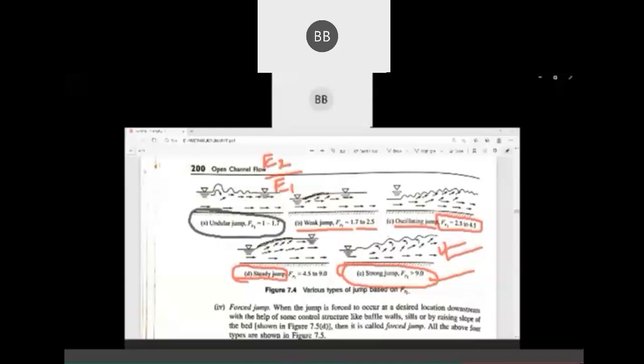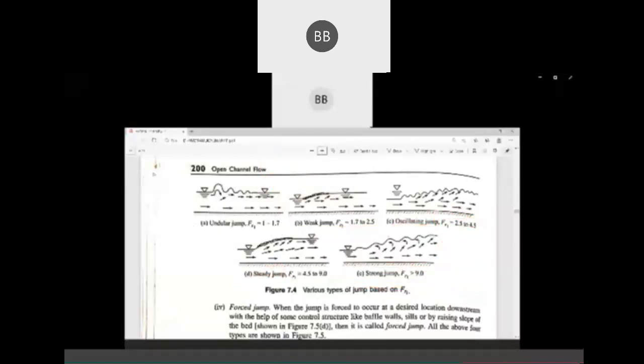Okay. So next we have some types of jump which are related to the location, based on location. Okay. See here, it's based on location. One is free jump, one is repelled jump, one is submerged jump. So it depends on the conditions. Here if you see the free jump, the jump occurs freely and the tailwater depth y2 and upstream depth y1 satisfy the hydraulic jump equation. Okay, that is, we have already discussed this equation 7.5. Okay, this is the normal condition.